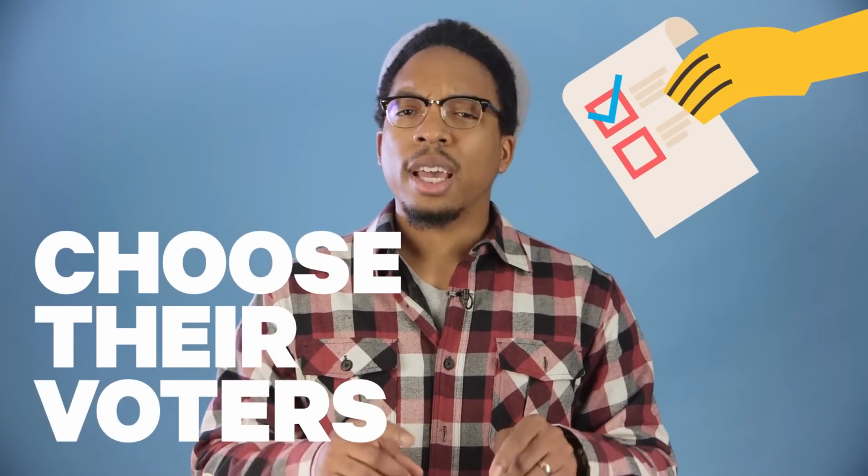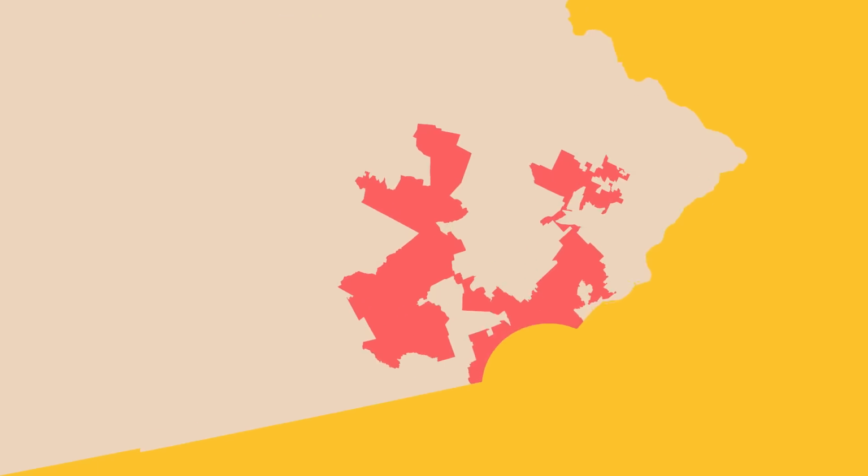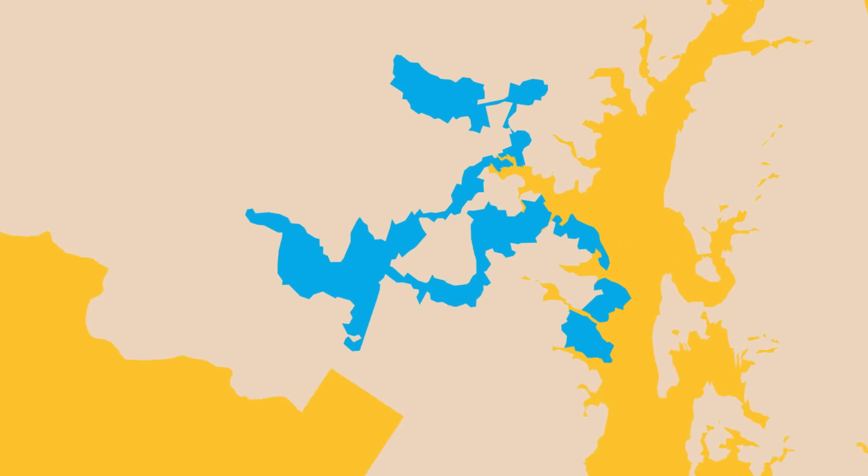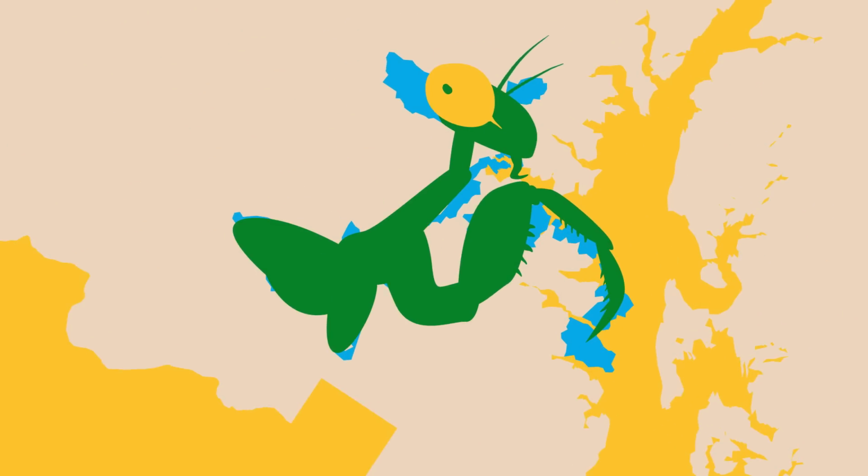Here's a simple way to understand its consequences. Gerrymandering allows politicians to choose their voters instead of voters choosing them. Some gerrymandered districts are so weird that they have nicknames. Pennsylvania's 7th district is called Goofy Kicking Donald Duck. Maryland's 3rd district is known as the Praying Mantis. These oddly shaped districts aren't new. In fact, they've been around almost as long as our country.